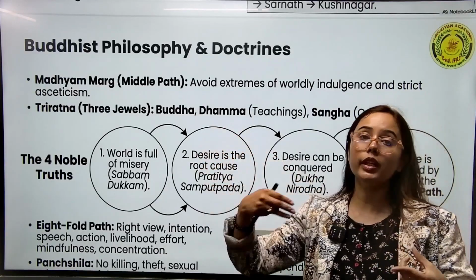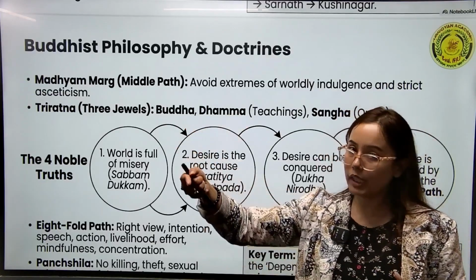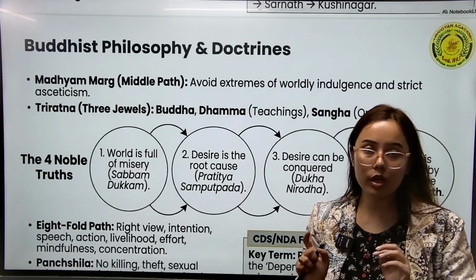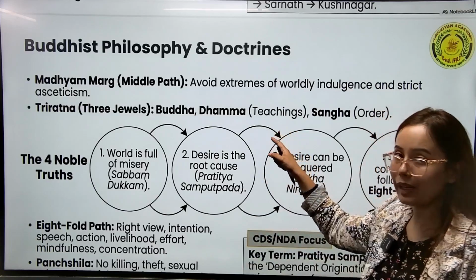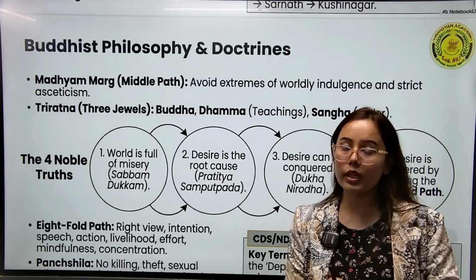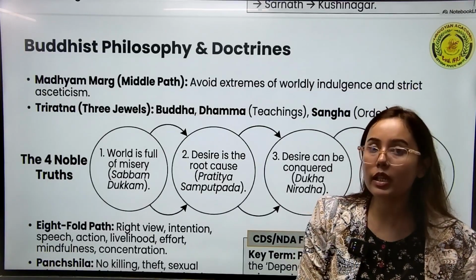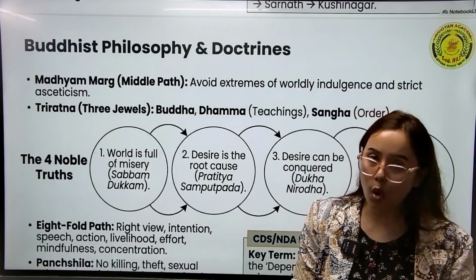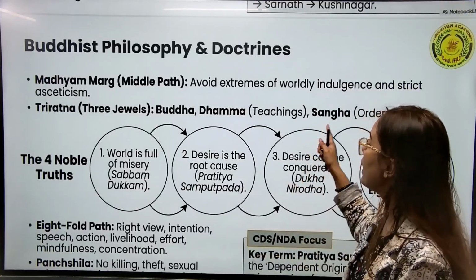In Buddhism, there were three jewels, three ratnas. These are Buddha, Buddha himself, the enlightened one. Dhamma means the teachings of Buddha. Whatever he taught, his ideologies, this is called Dhamma. That is the teachings. And Sangha means order. Sangha means the monasteries under Buddhism. So when Buddhist monks enter the monasteries and become a monk, they have to follow an order, a code of conduct, rules and regulations. This is called Sangha.